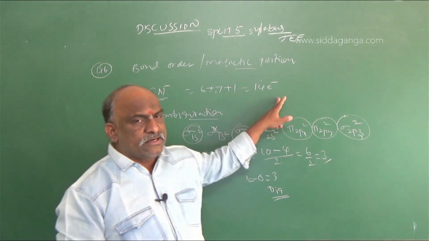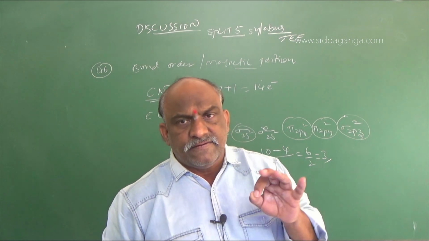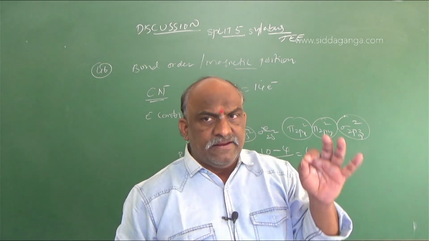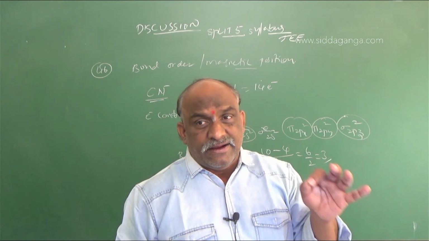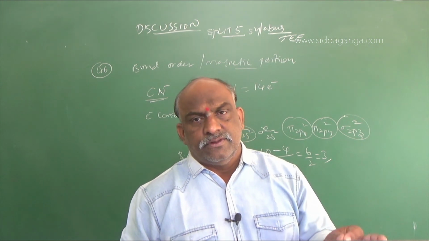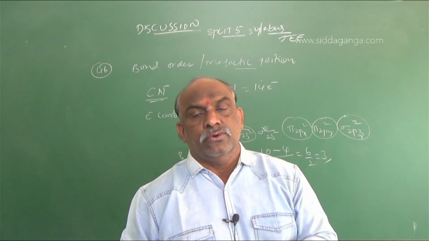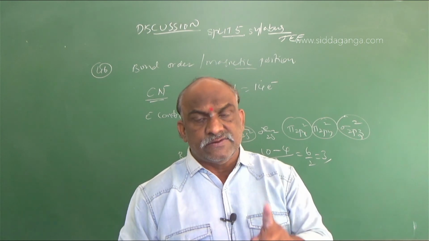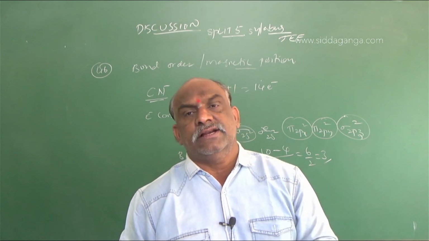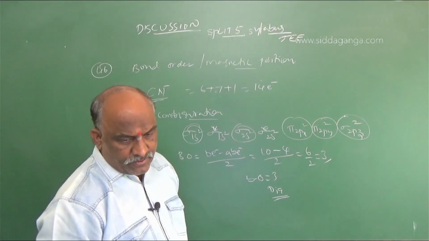So CN minus, 14 electrons, bond order 3. You should go with that. 14 electrons, bond order is 3 only. If one electron is less or one electron is more, then bond order decreases by 0.5 units. 15 electrons 2.5, 13 electrons 2.5, 16 electrons 2, 17 electrons 1.5, 18 electrons 1, 19 electrons 0.5, 20 electrons 0. That is the process to find the bond orders. So it is a 3 bond order and diamagnetic. Next, question number 47.